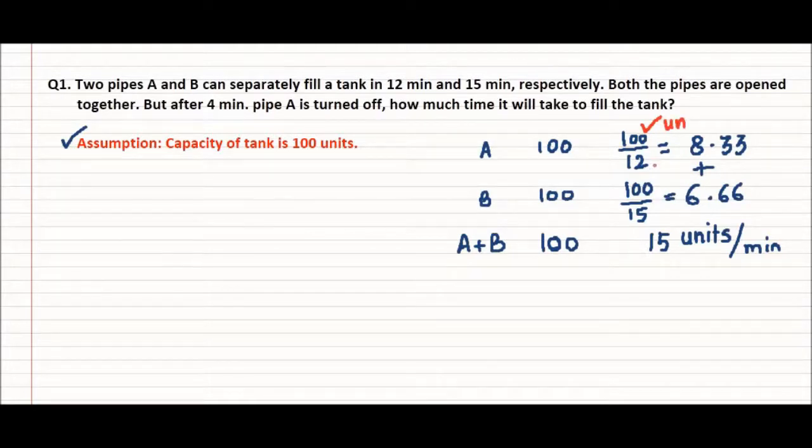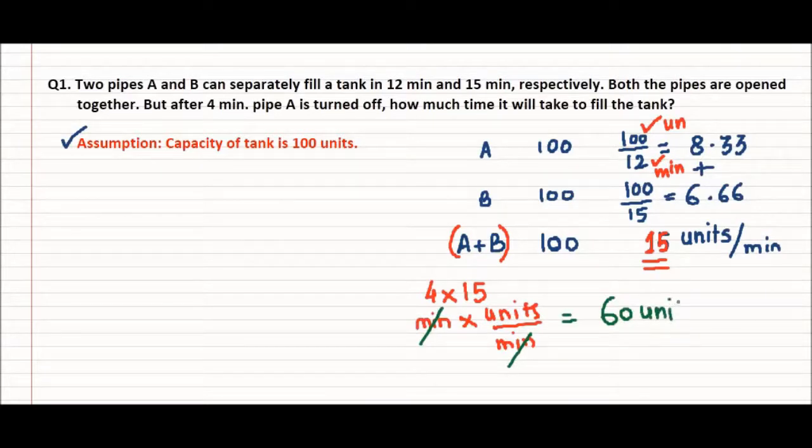So this 100, it is in units, and this 12, it is in minutes. So in the similar fashion we have done for pipe B. So our rate is now 15 units per minute. Till 4 minutes, both A and B are working, so 4 multiplied by 15, and we will get 60 units filled in 4